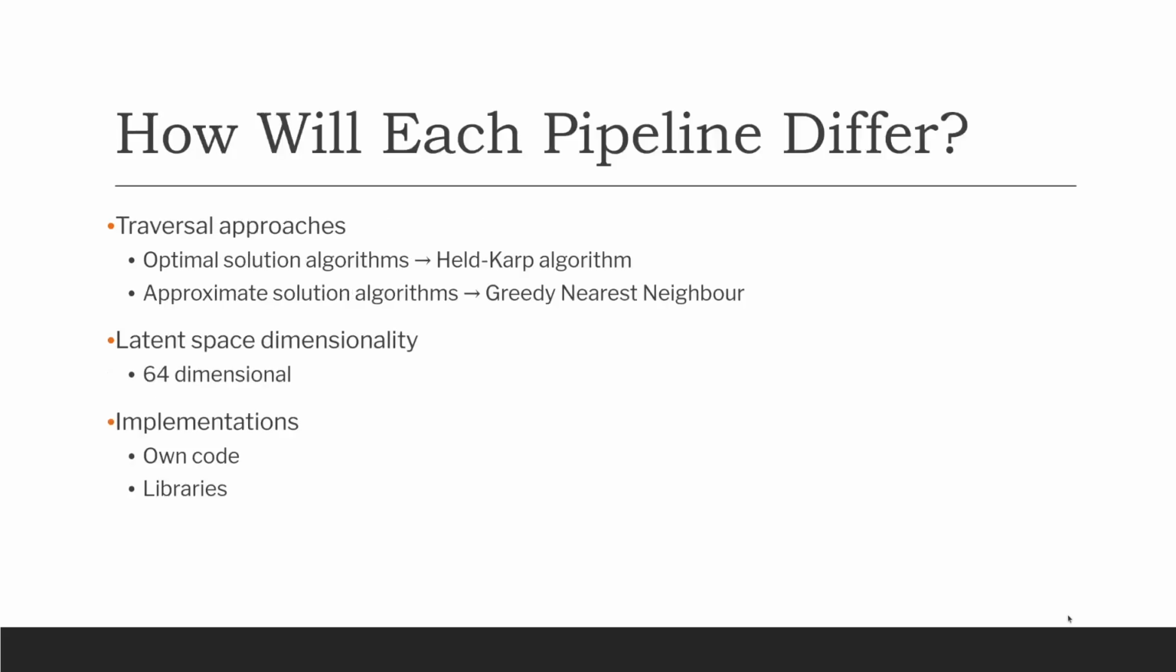So my project has different pipelines, and these pipelines differ. Some pipelines find the exact path, the path that is the shortest distance, using the Held-Karp algorithm. And some of them find a path that is quite short, but not exactly the shortest possible path, using the greedy nearest neighbor algorithm. The latent space dimensionality in all of these is 64-dimensional, which sounds quite large, but the input to the neural network is at least 202-dimensional, so it is a massive reduction in size. Some of the pipelines are implemented with my own handwritten code, and others are implemented using libraries, but all of this is done in Python.